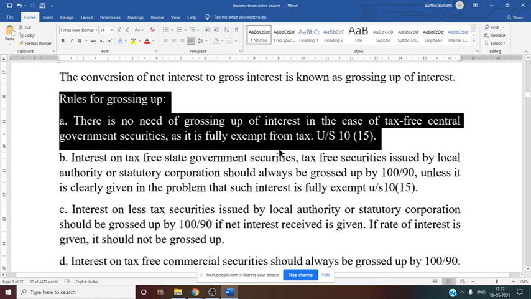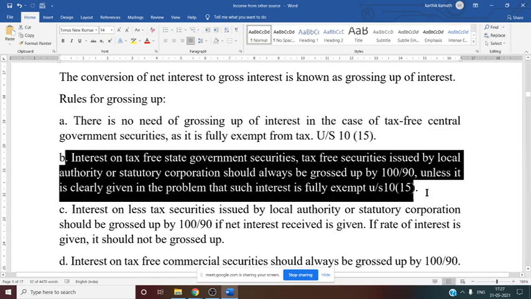The interest on tax-free state government security, tax-free securities issued by the local authority or statutory corporation should always be grossed up. In this question there is one local authority they have given, so we have to gross up, unless it is clearly given in the problem that such interest is fully exempt. Here they have not mentioned, so we gross this up 100 by 90.